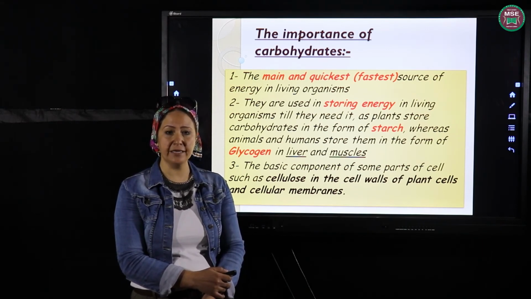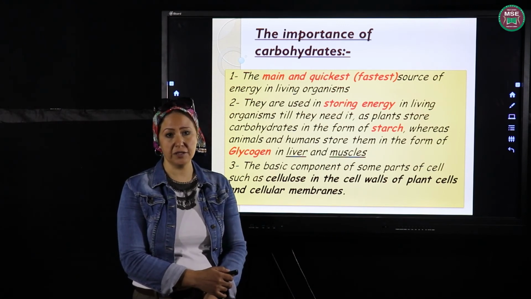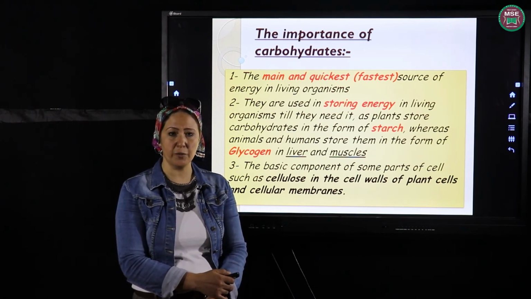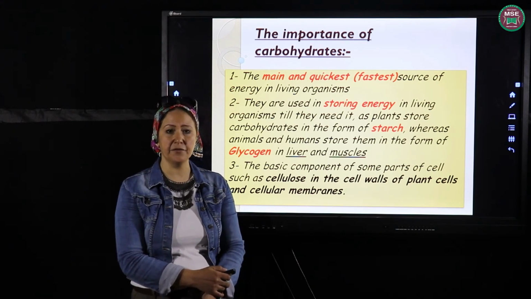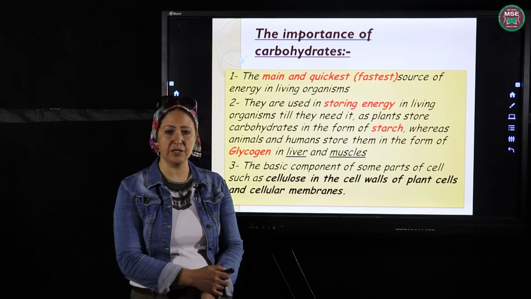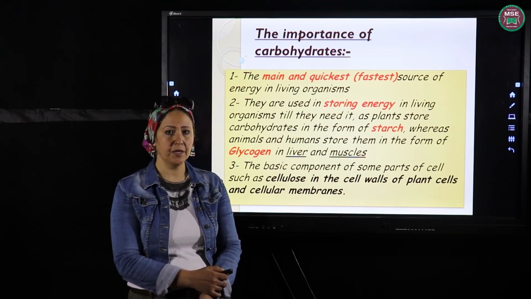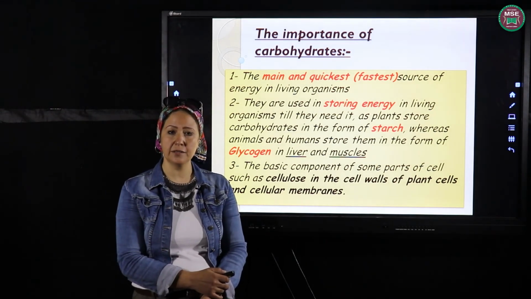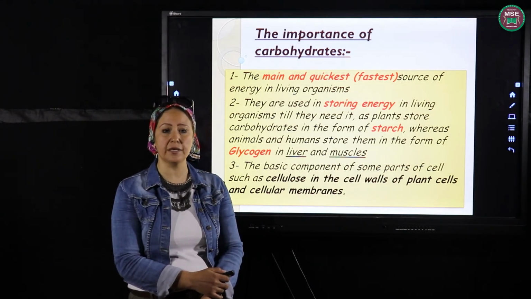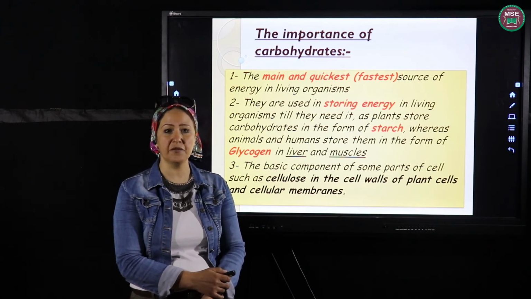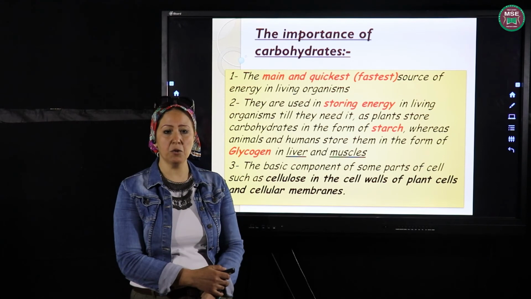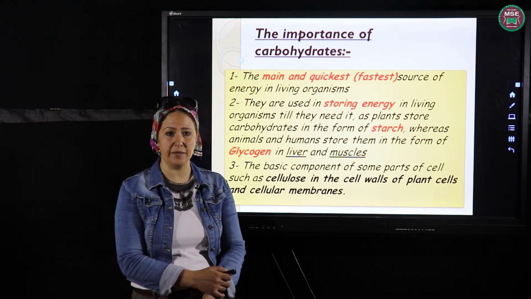So the body uses carbohydrates as a source of energy and to store energy inside the body. It means if we eat more carbohydrates than we need, the body uses the amount of carbohydrates that it needs to change into energy. And the excess amount of carbohydrates is stored inside the liver and the muscle in the form of glycogen, which is one of the carbohydrates. And also the plants store carbohydrates inside their tissues in the form of starch. Number 3, from the importance of carbohydrates, there is one of the carbohydrates called cellulose. It enters in the structure of the cell wall and the cell membrane of the plant cell, and also in the structure of the cell membrane of the animal cell.